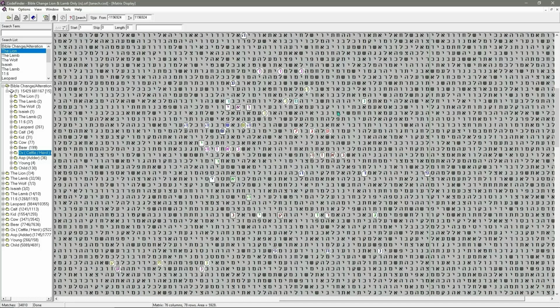Things showing in such a tight-knit area, but it's amazing what happens with people's names as well, how they overlap and things. I'm just showing you how the software works, and we've found a lot of other words within Isaiah 11:6, and we have our Isaiah 11:6 here as well. We have everything to do with it in this little area.